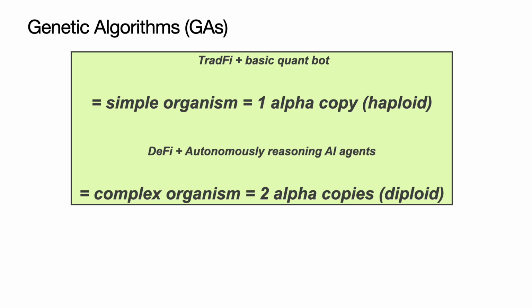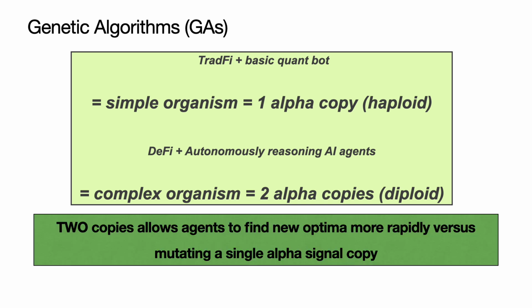Traditionally, the most well explored is using a single alpha signal that's mutated. But it turns out that having two copies of alpha parameters is the best for rapidly changing DeFi optima. Plus, this design makes strategies highly composable for AI.